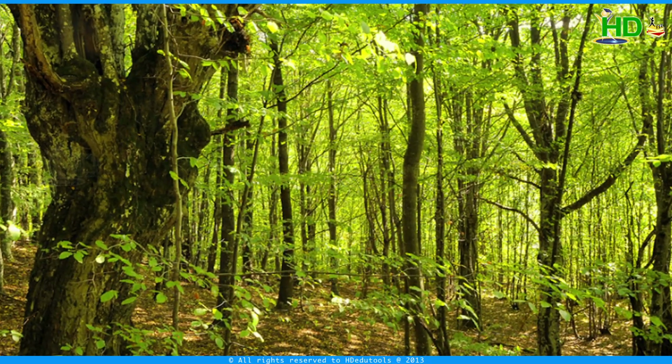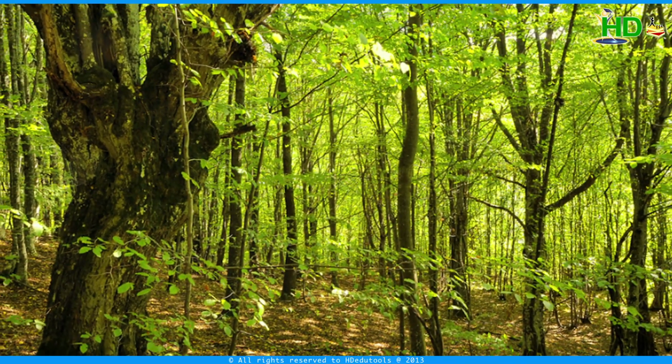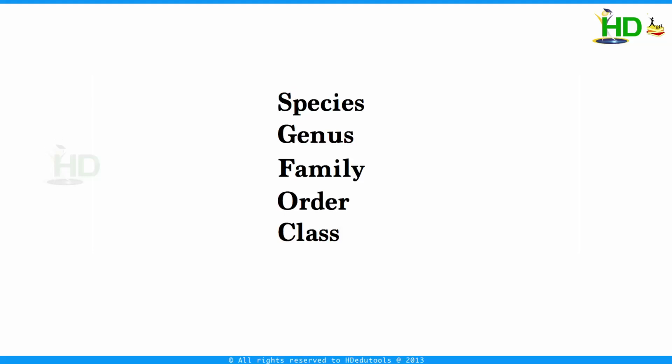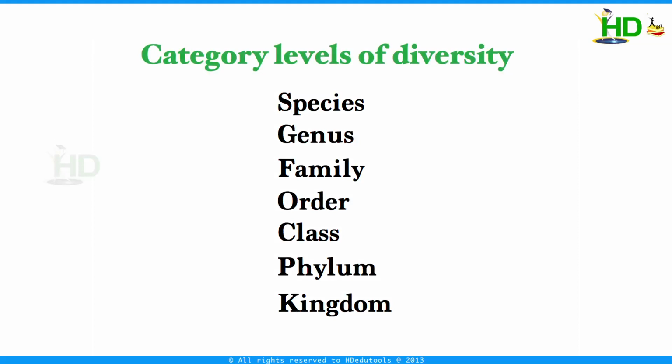To study the diversity in living organisms, these are all grouped according to increasing similarity and from the less complex to more and more complex types. Before going to the diversity in organisms on a broad scale, we should know some basic terms like species, genus, family, order, class, phylum, kingdom. These are all different category levels of diversity.